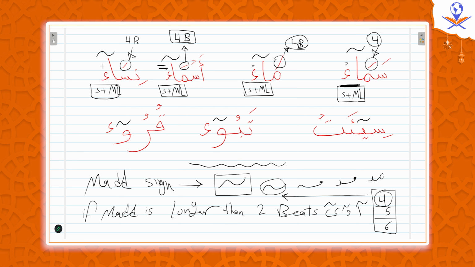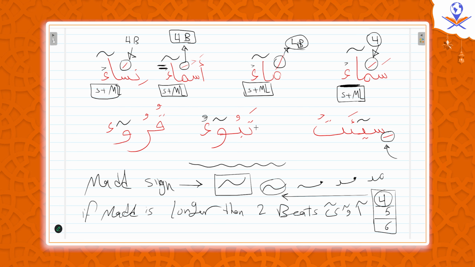So nisa or nisa, for example, and this is same. See, we extend this kasra. Okay, si'at, tabu or tabu.